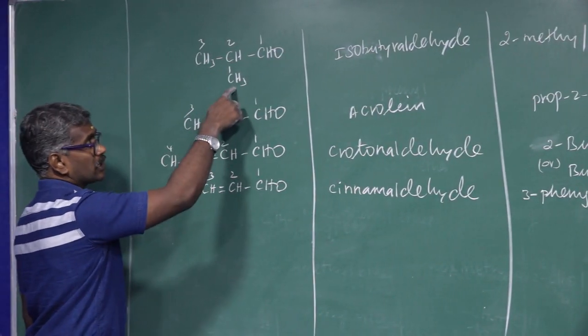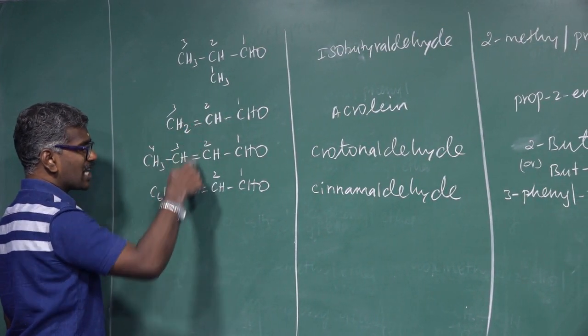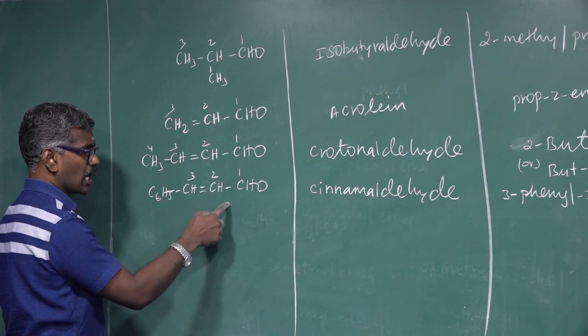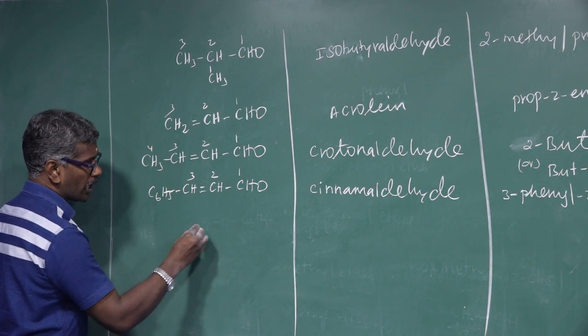This compound is an aliphatic compound. This is an aliphatic unsaturated compound. This compound is an aromatic compound.